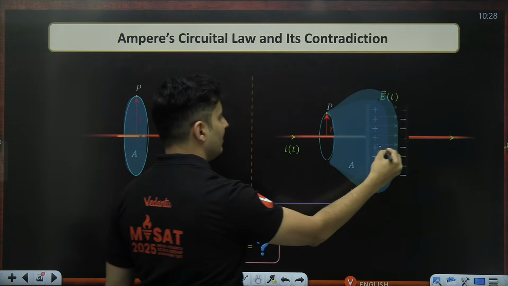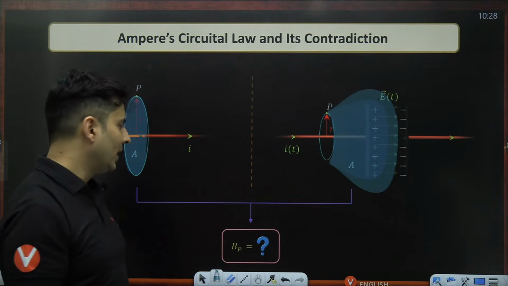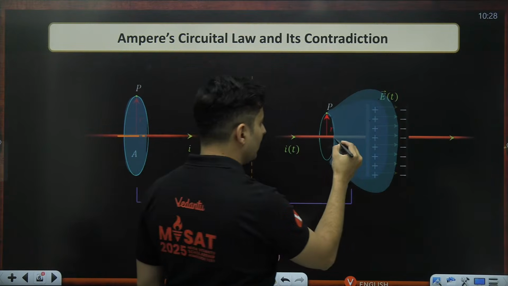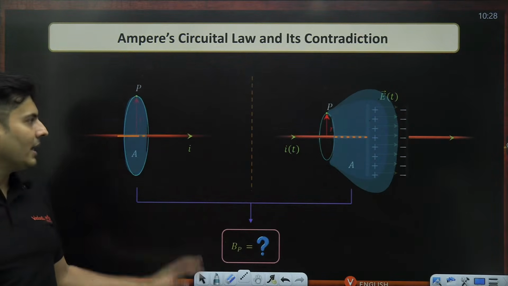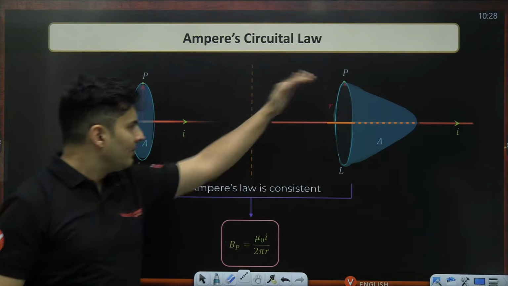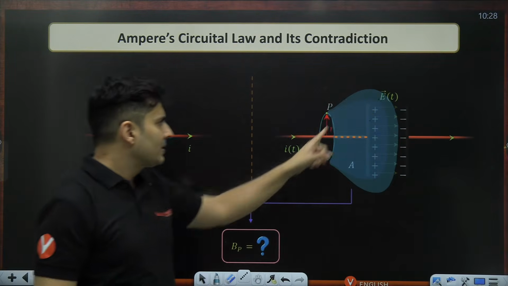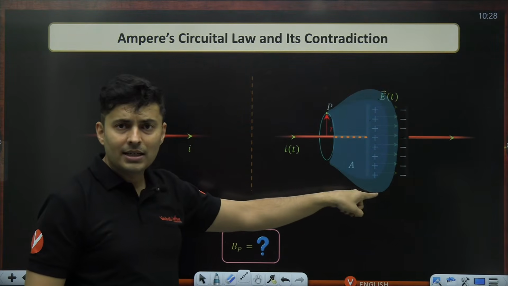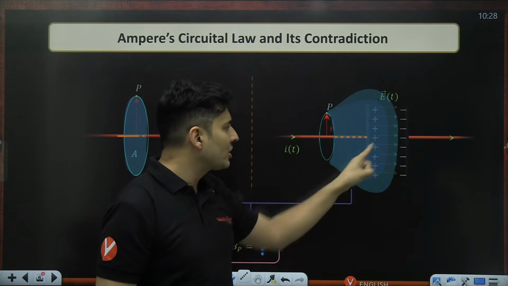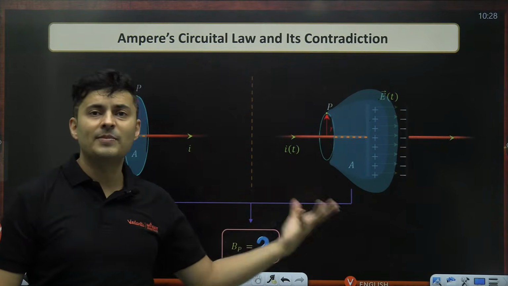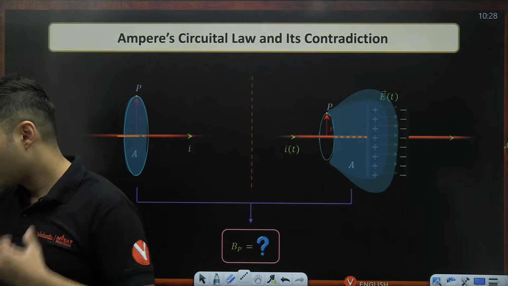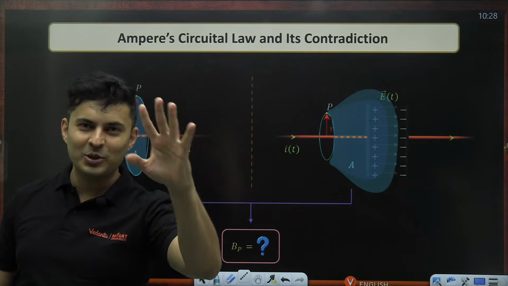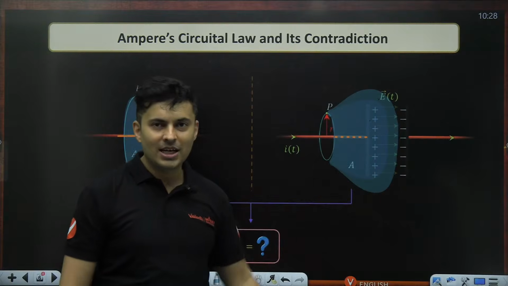But there is a problem the moment you do that. Can you guess what the problem is? The moment I take my film curved like this, I find that there is actually no current which is being pierced. How many of you are able to visualize that? Put me a thumbs up in the chat box.